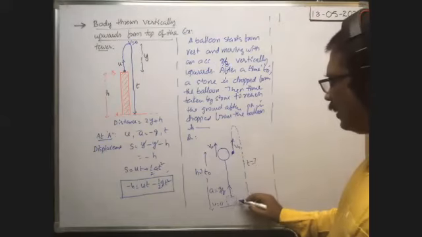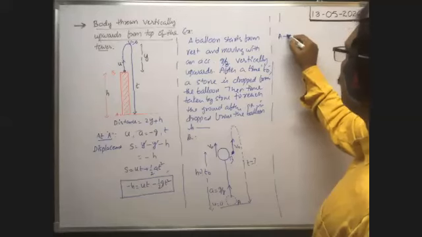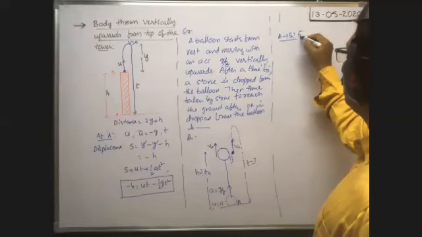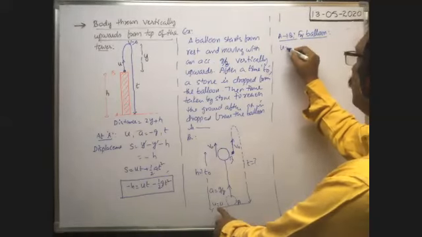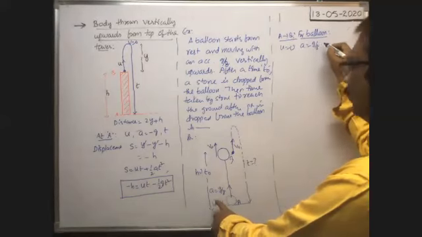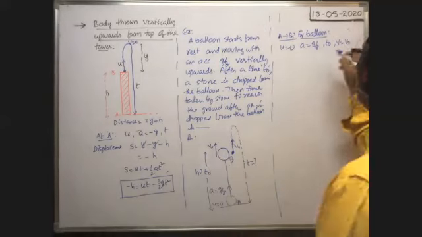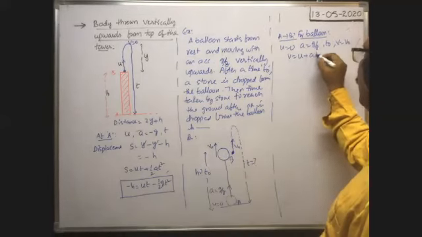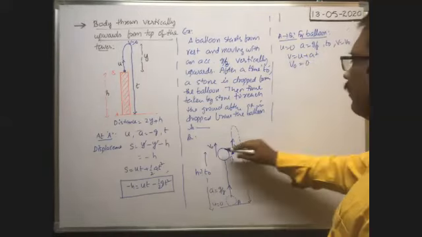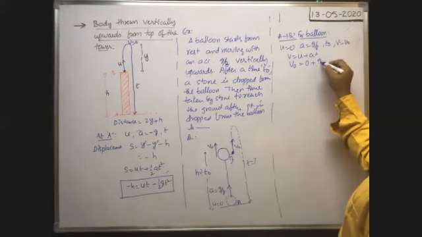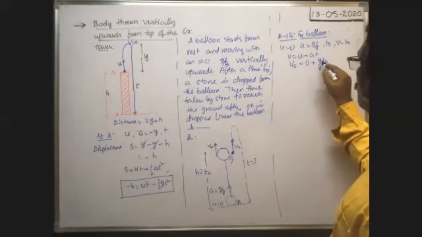Here this is point A, this is point B, say. So when you consider the motion from A to B for the balloon, initial velocity is 0, acceleration g by 8. After time t naught, what is the velocity of the balloon? V is equal to v naught. So from v is equal to u plus at, v naught is equal to u, that is 0, plus a, that is g by 8, into t, that is t naught. So the velocity of the balloon at that instant is equal to g by 8 t naught.